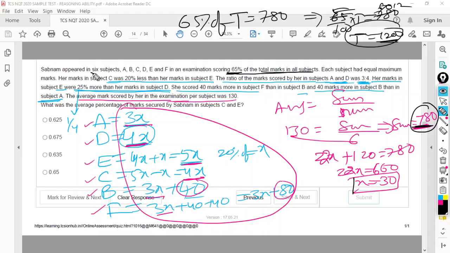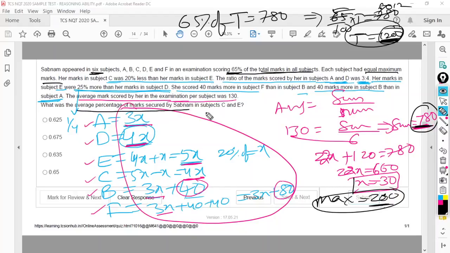These are 6 subjects and the maximum marks in all subjects are equal and the total is 1200. Then what is the maximum marks in each subject? 200, right? 6 subjects together 1200, so each subject 200. Out of this 200, we have to find the average percentage marks secured by Shabnam in subjects C and E. First of all, in C she scored 4x, as x is 30, 120, and in E she scored 5x, as x is 30, 150. Now pay attention.